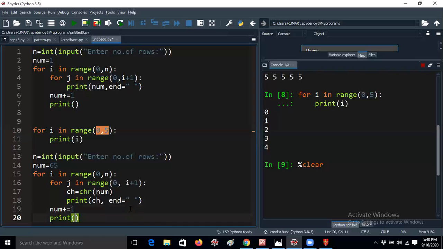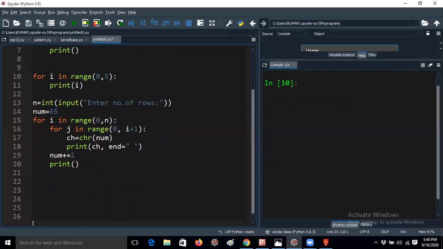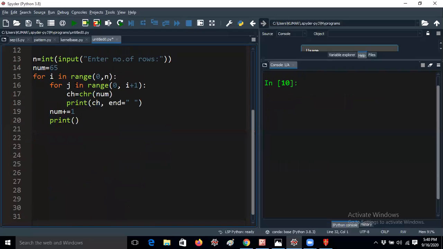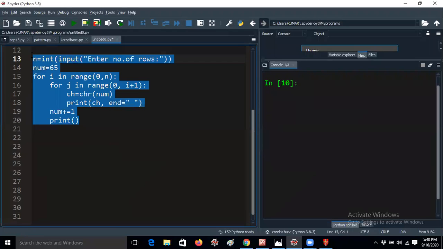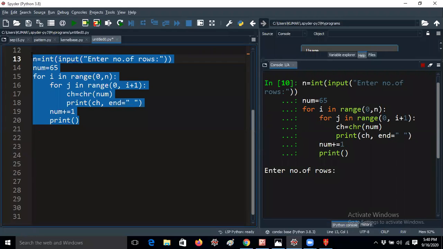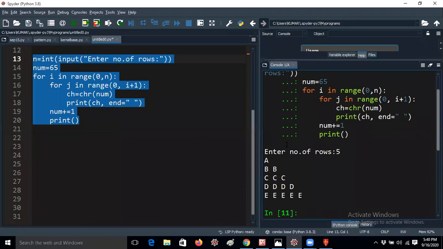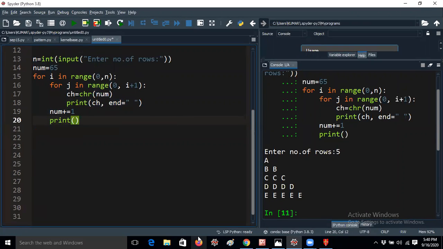Last program. So this is the program. Let me print the output first. I'm giving number of rows 5. So I'm getting the output from the starting line itself. Okay, but still some students submitted in 2-3 lines only, but you will get the output in the first line as space only. Okay, but don't do like that.